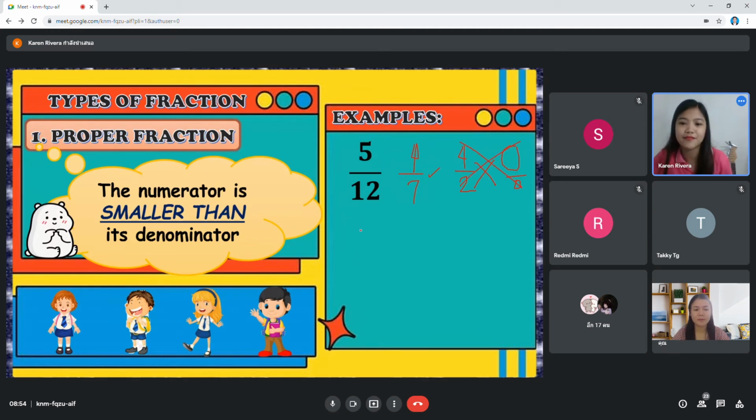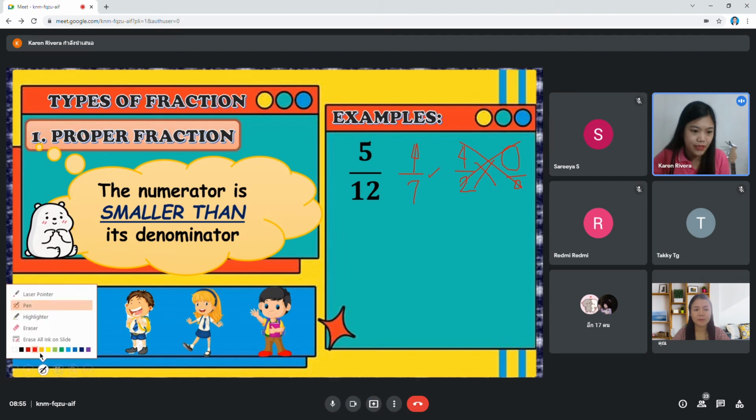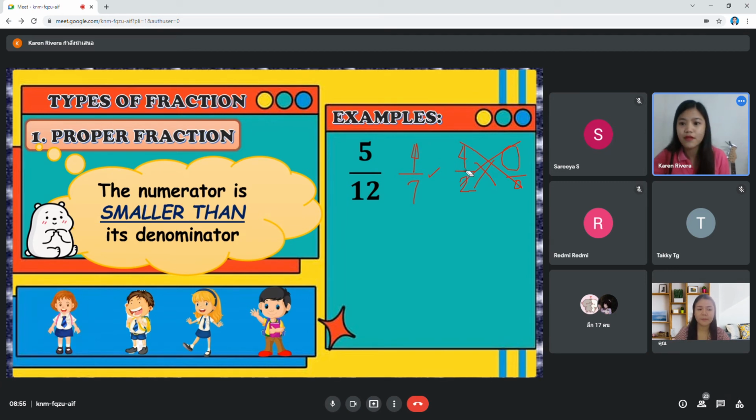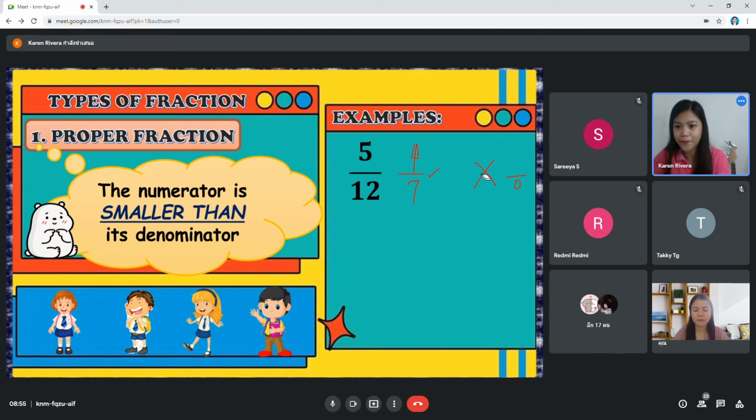Oh, what else? How about this example? Okay, wait, I will erase. Tell me if this is a proper fraction. How about this? 1 over 2.